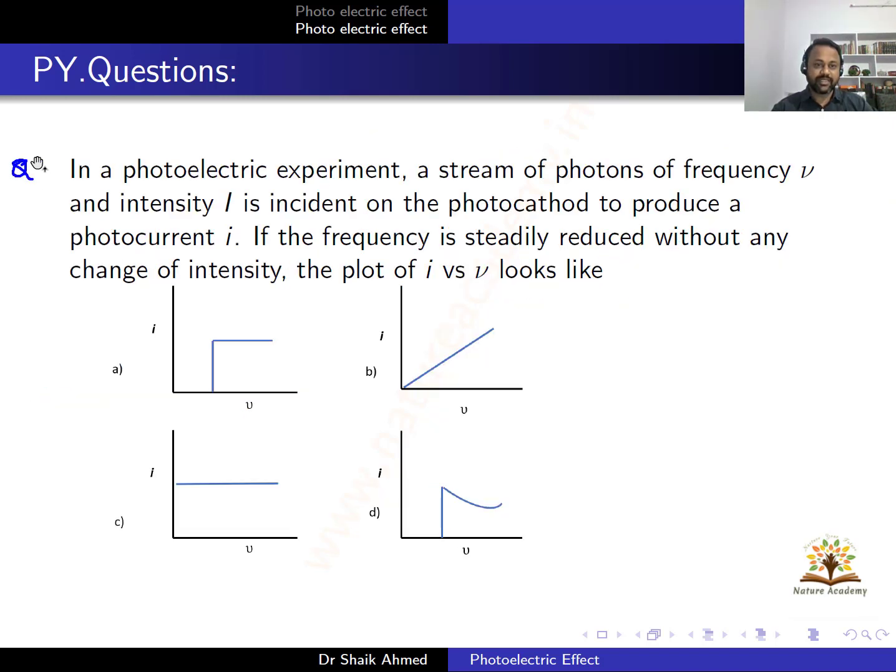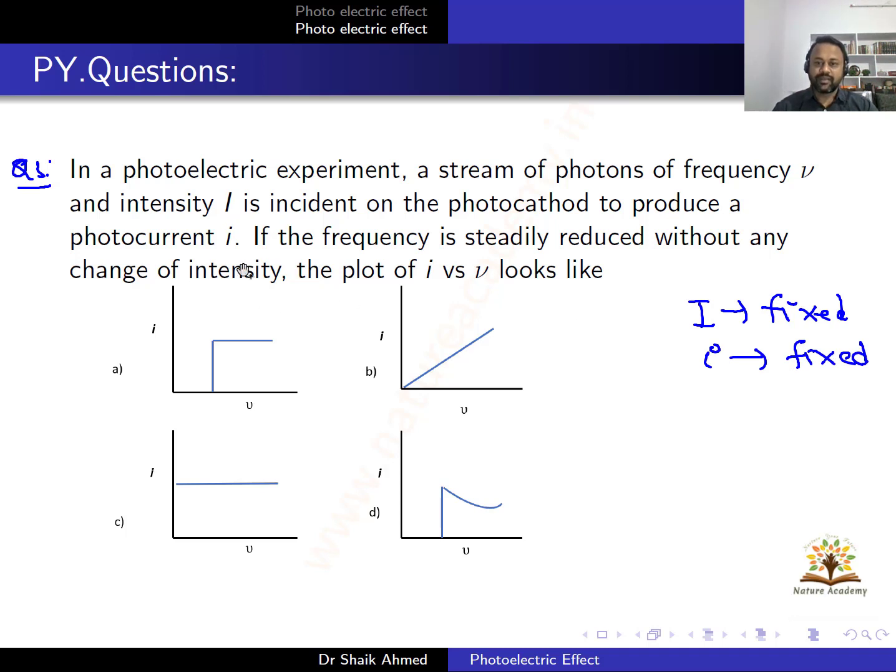This is question number 3. This is also a previous year's question. In a photoelectric experiment, a stream of photons of frequency nu and intensity I is incident on the photocathode to produce a photocurrent. We know that, right? If the frequency is steadily reduced without any change of intensity, I is fixed. That means current is fixed.